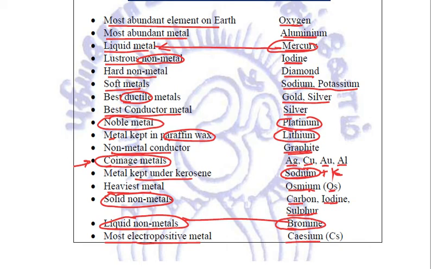Got it? So we will just end this lecture here itself. We have just discussed the physical and chemical properties of metals and non-metals. And in the next session, we'll be discussing further the type of bonding and the type of compounds formed when these metals and these non-metals react with each other or within themselves. Till then, please go through the topic taught in today's class and make sure that by the next class you are learning these topics by heart.